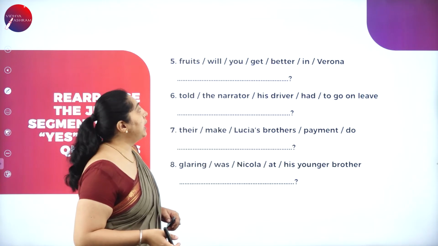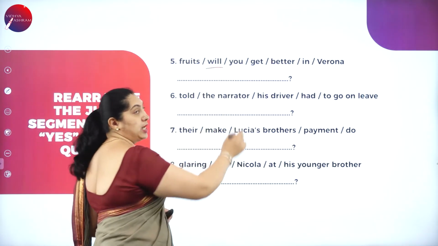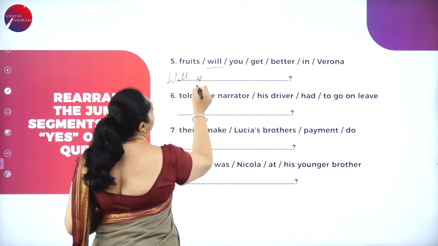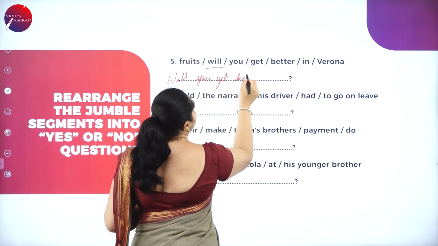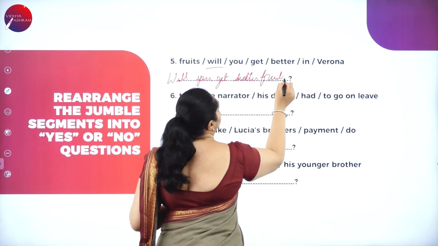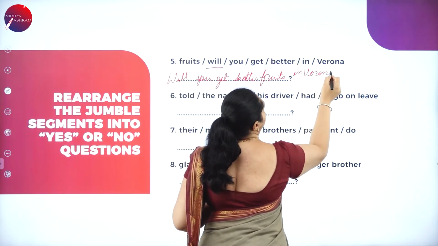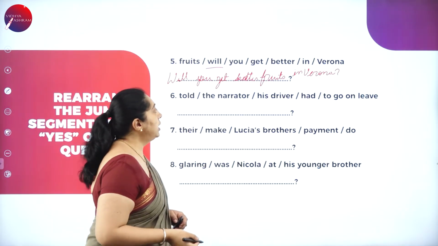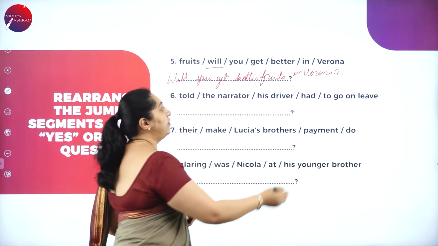See, fruits will you get better in Verona. As I told, will is the auxiliary verb here. Will you get better fruits in Verona? Next: told the narrator his driver had to go on leave.